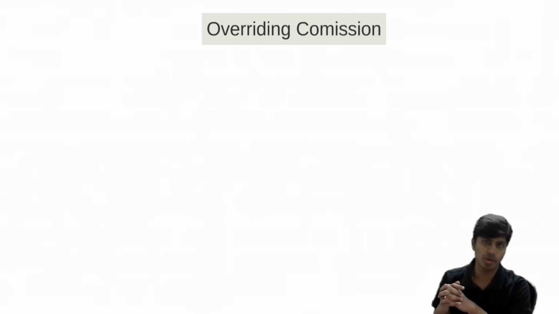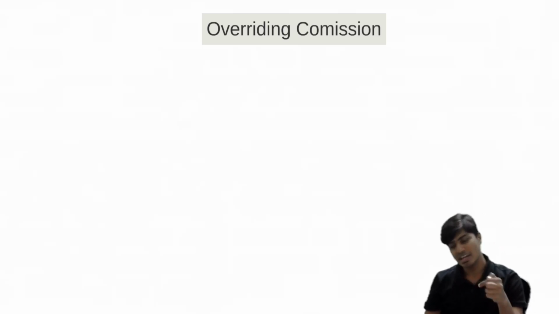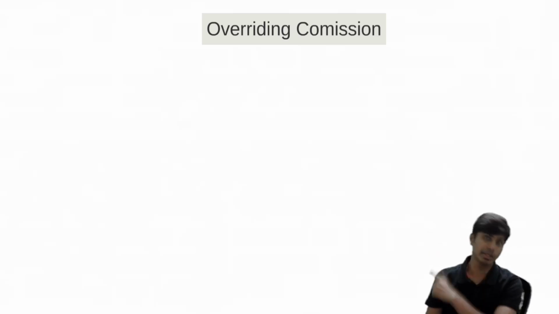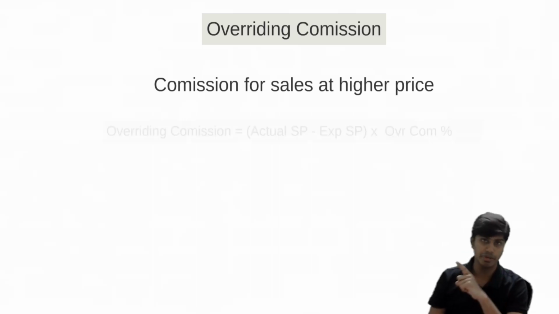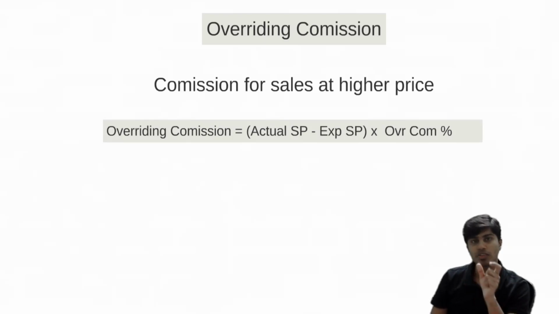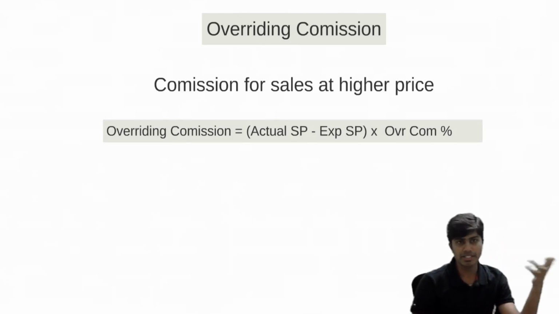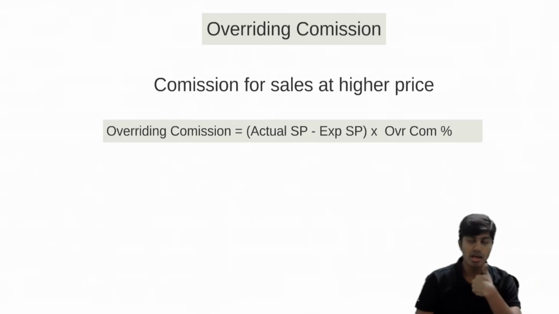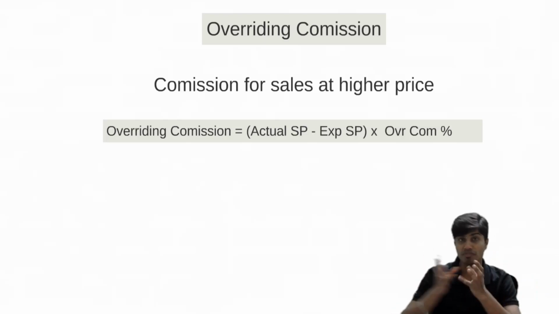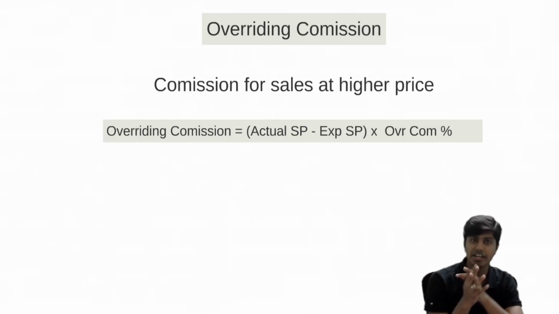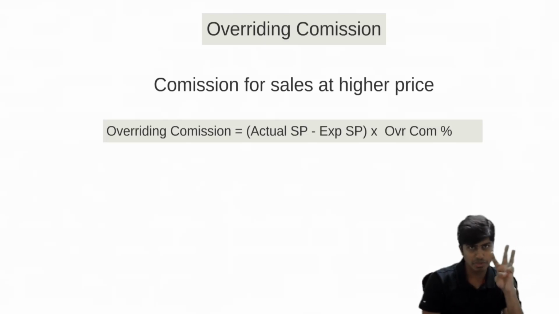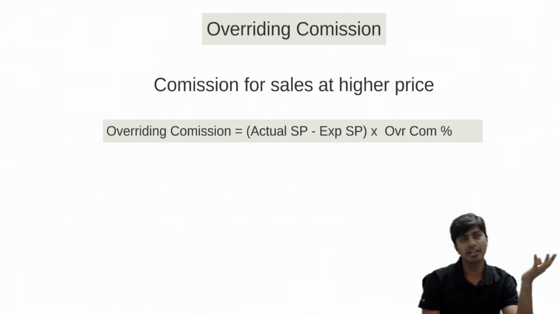That's what we call overriding commission. So overriding commission is the commission paid by the consignor to the consignee for the sale made by the consignee at a higher price. Have a look. Consignment sales at higher price. Very good. So this is paid on the surplus. Let's say the expected selling price you told me was 120. I sold it at 150, so 150 is the actual selling price and 120 is the expected selling price. If I deduct, 30 rupees is the excess selling price. On that 30, I'll get overriding commission.